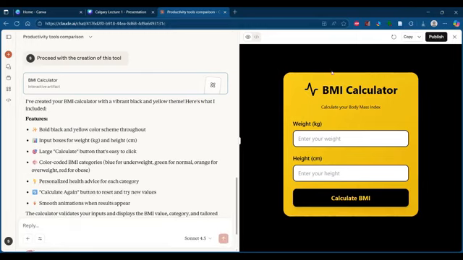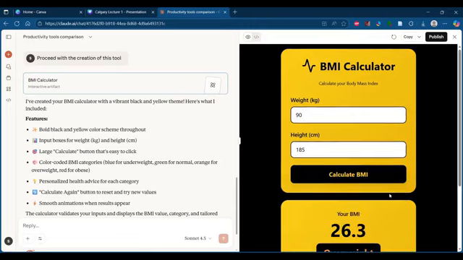Okay. So my coding part has been completed. You have seen how fast it was able to do it, right? And you can see, just like I suggested, there is a BMI calculator now, weight area, height area, and a calculate button. So this is a preview area where I can test this out. Okay. And here I will enter one sample weight. So presently it's in kg. So I'll put, say, 90 kg, and height I'll go for 185. Okay. And click on calculate BMI.